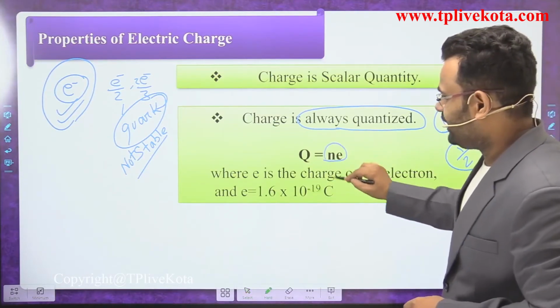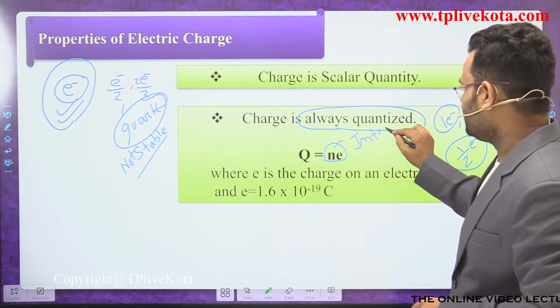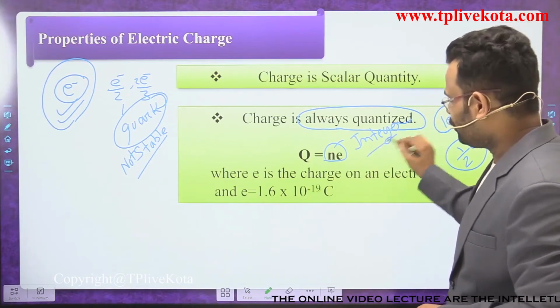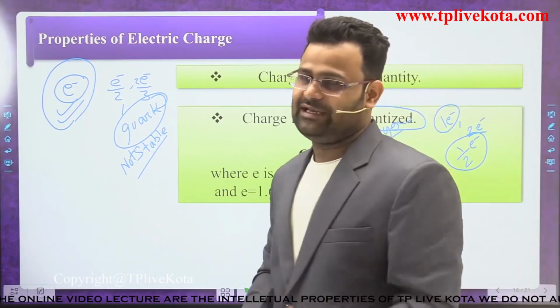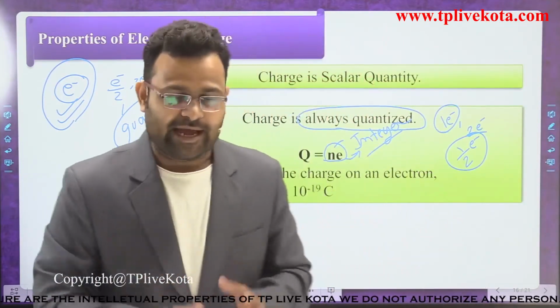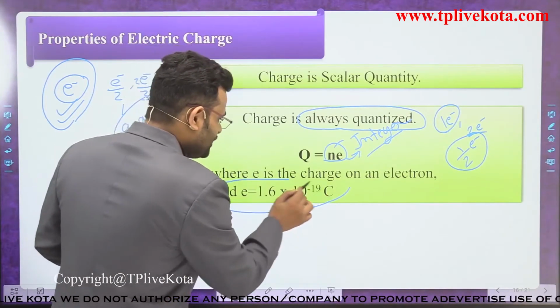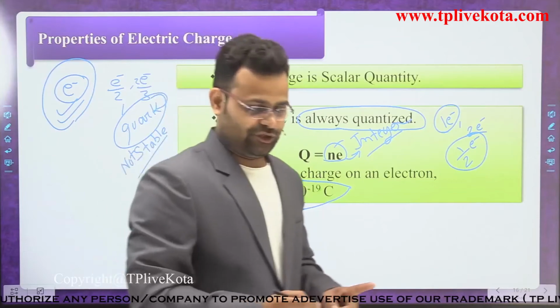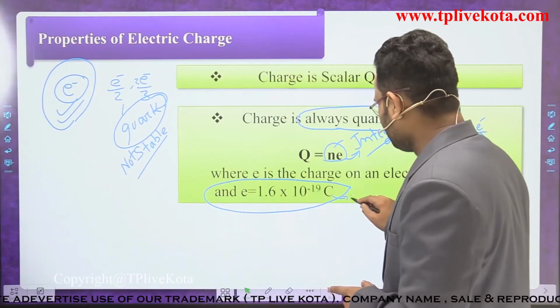Where what is n? n is an integer, dear students. And what is e? e is the charge on a single electron. Write it down and remember, that is an important point, dear students. What is the charge on a single electron? C represents the unit of charge.